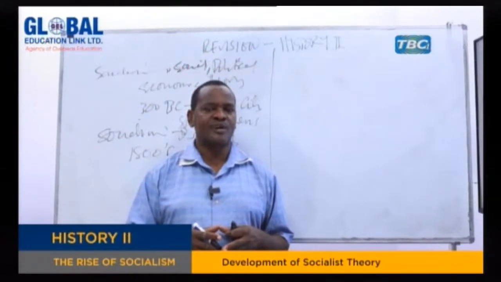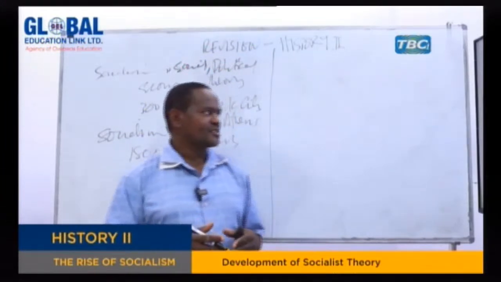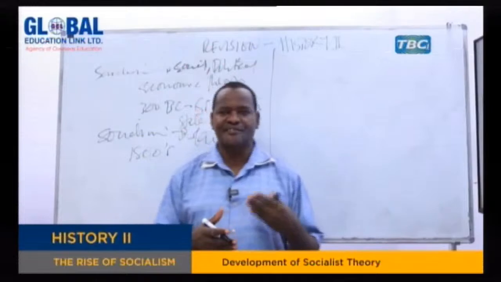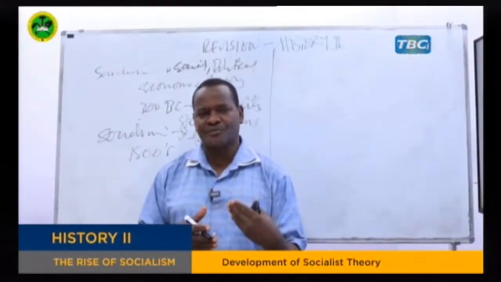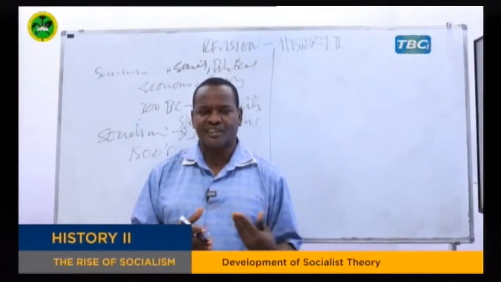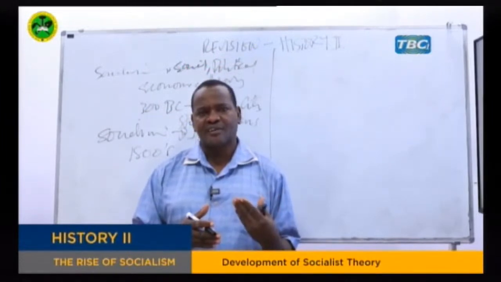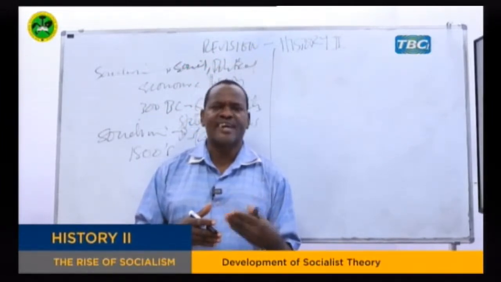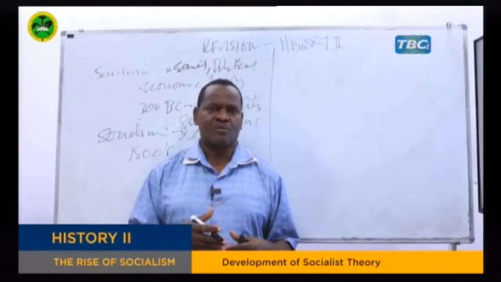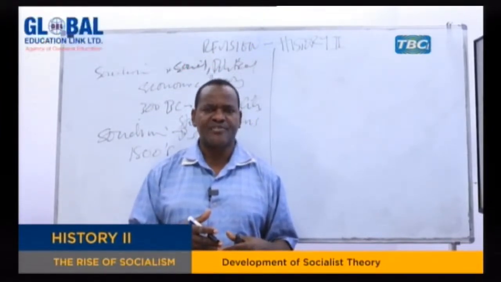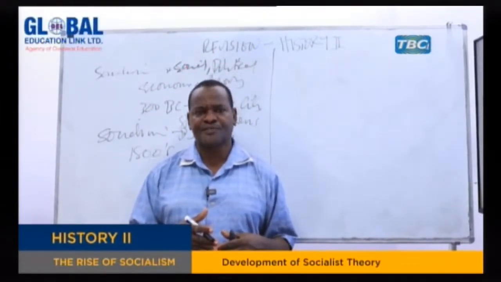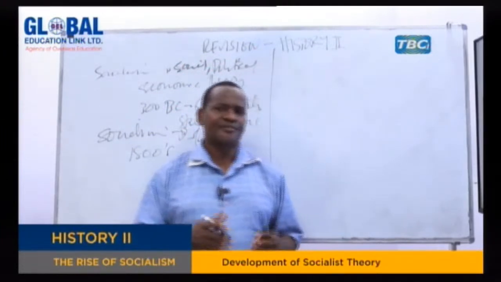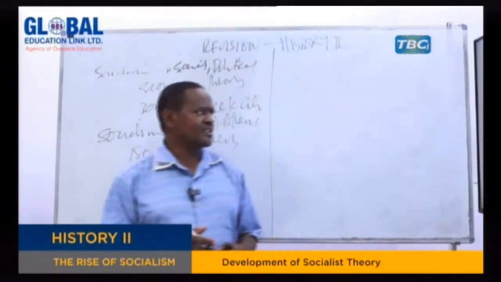So that is when the word socialism started to be used. My dear students, the word socialism started to be used as opposed to selfishness. The one who cared much about capital was called a selfish person, and those who cared much about the people of the society were called socialists. So that's another area where we can trace the beginning of socialism.